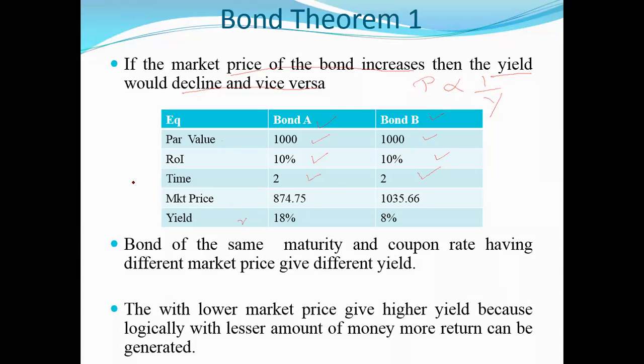I want you to quickly calculate the price of the bond. I want one set of people to calculate only the price of bond A, and another set to calculate only the price of bond B. Please do it quickly.